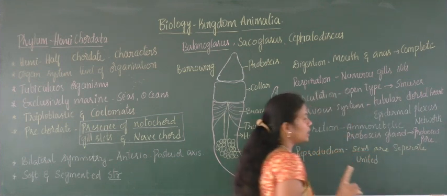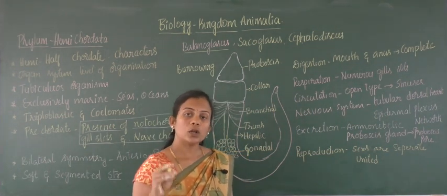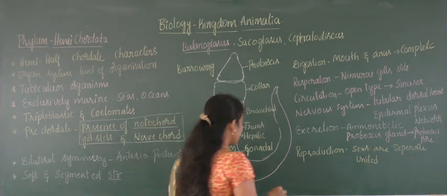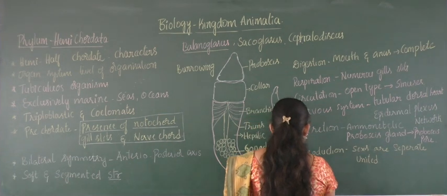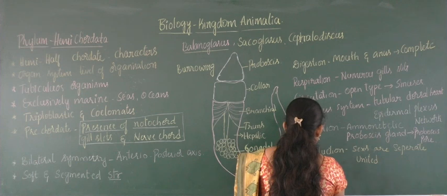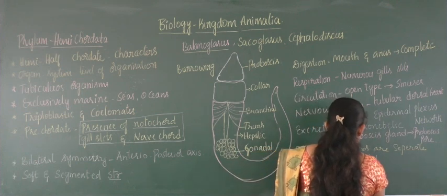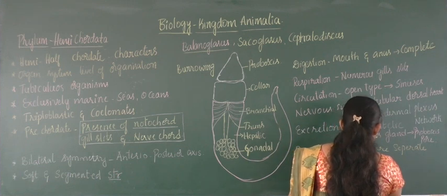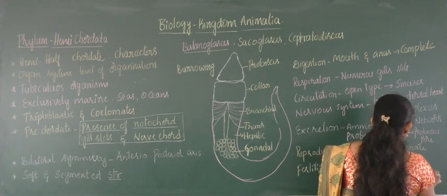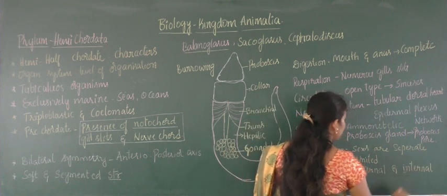United sexes. In each individual organism you can find both sexes, that means the presence of both ovary and testis. And the development, fertilization. So here the fertilization is both external and internal. You know the external and internal fertilization.